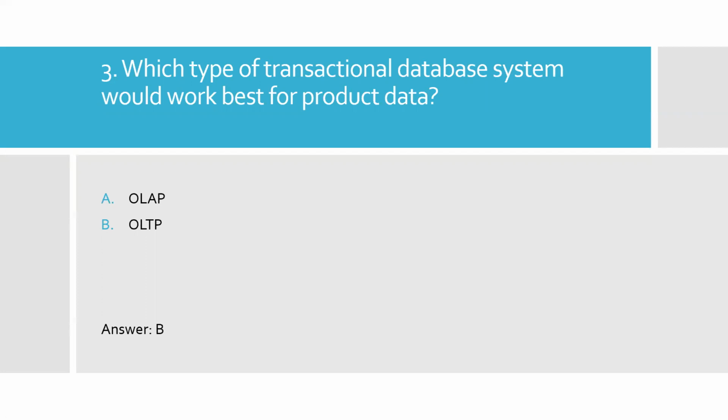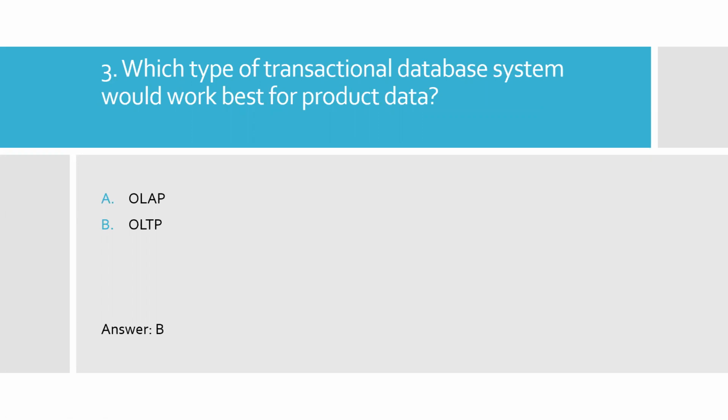OLAP, online analytical processing systems, commonly support few users, have longer response times, can be less available, and typically handle large and complex transactions. But OLTP systems commonly support lots of users, have quick response times, and handle large volumes of data. They are also highly available, meaning they have very minimal downtime, and typically handle small or relatively simple transactions.